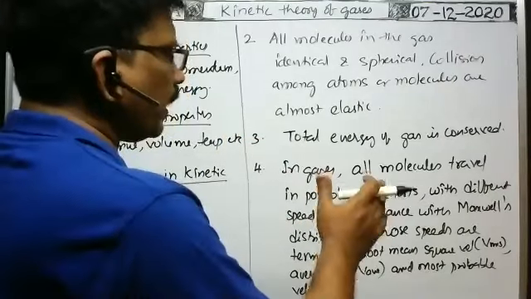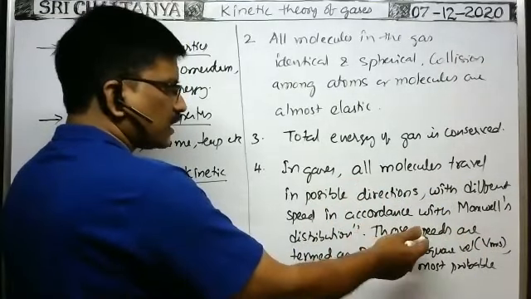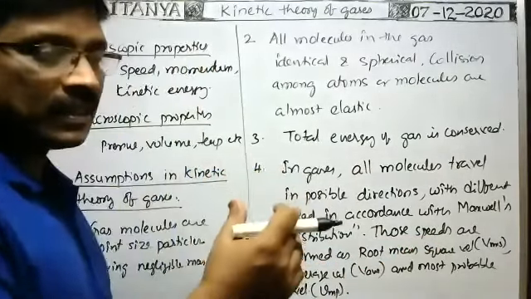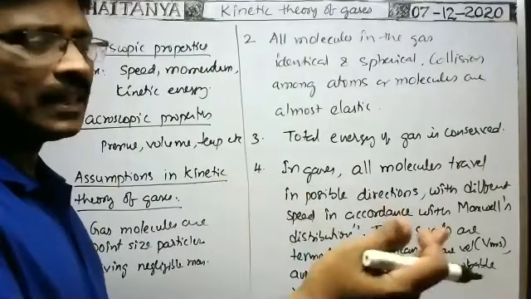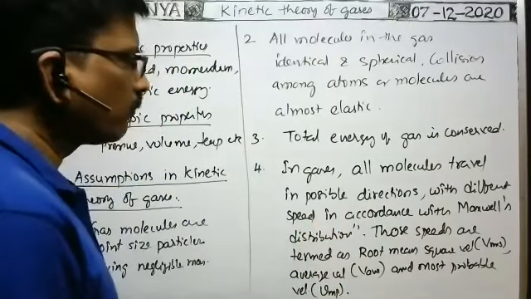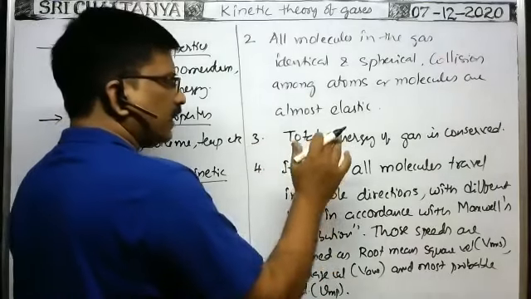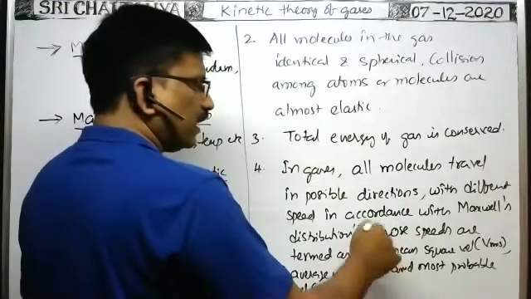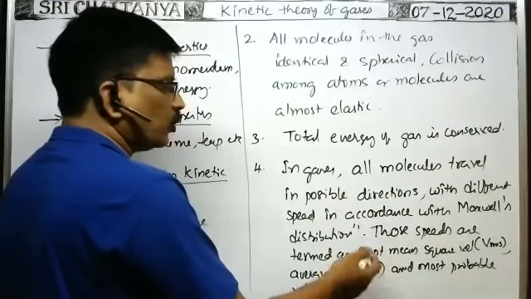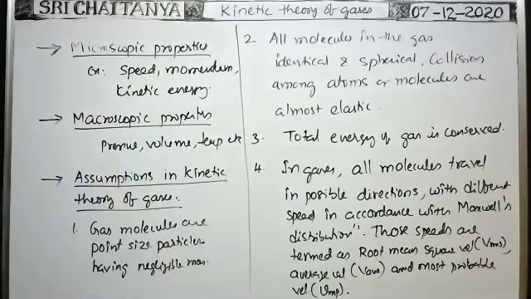Next, different particles travel in different directions. That's why the square root of the mean of the squares of the velocities of the particles is the root mean square velocity. Because they travel different distances before they make adjacent collisions, we have the average velocity or average speed. So according to Maxwell distribution, the particles or molecules in a gas have different possible speeds in different directions: root mean square velocity, we can call it speed also, root mean square speed, average velocity, and most probable velocity.